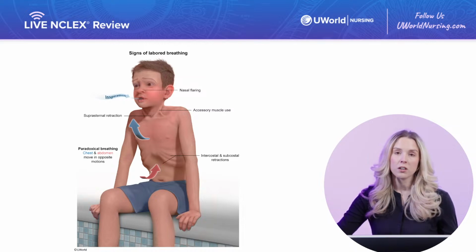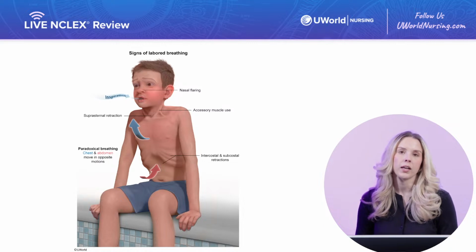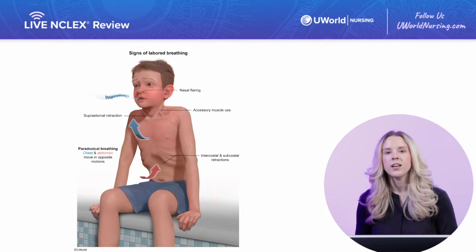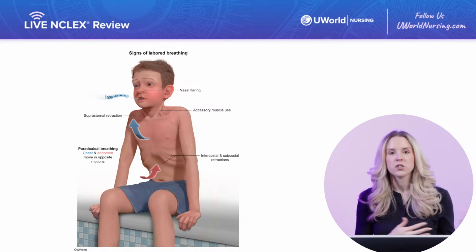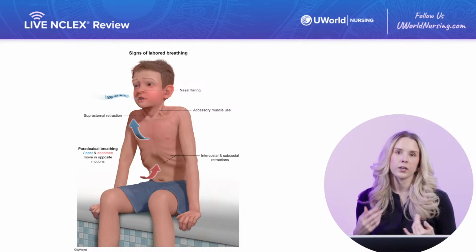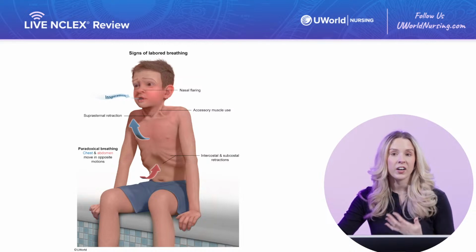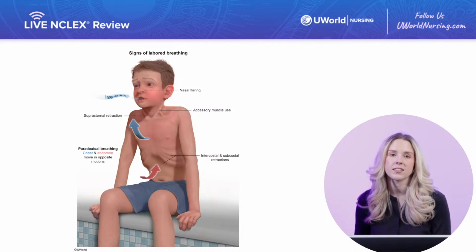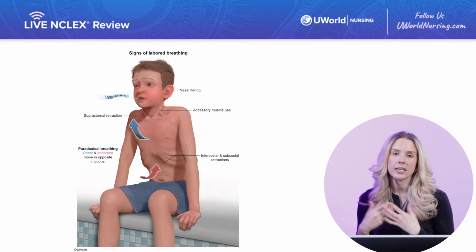We're going to monitor their oxygen. Our goal is to keep them above 90%. We also want to consider applying warm and humidified oxygen to help further open and relax that airway, to kind of work against the inflammation and to help break up the secretions that we see, again, making them easier to cough up or expectorate. These clients will also most likely have a very high fever, which can be dangerous. So we want to give the appropriate antipyretics like an acetaminophen or a Tylenol.